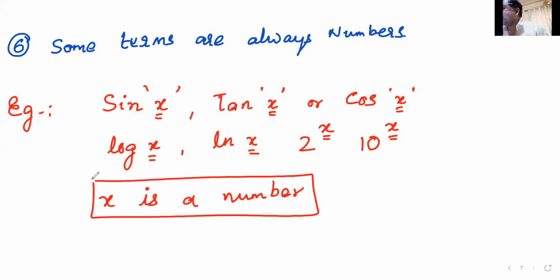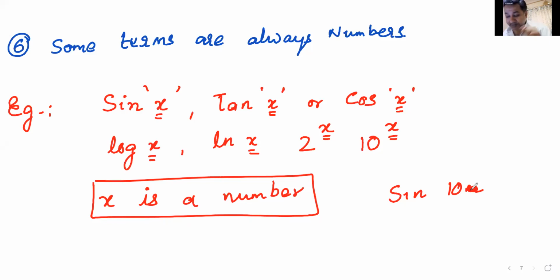Are you getting my point, beta? In all these cases, x must be a number, because I cannot find, say for example, sine of 10 meter. Find the sine of 10 meter? Sine of 10 meter is not possible. Important point, beta. Please remember, sine is a ratio. It cannot have any unit. Sine of 10, yes, possible. Cos of 20, possible. Cos of 20 meters, not possible. So they have to be dimensionless. Am I clear? So in all these cases, x has to be a number.